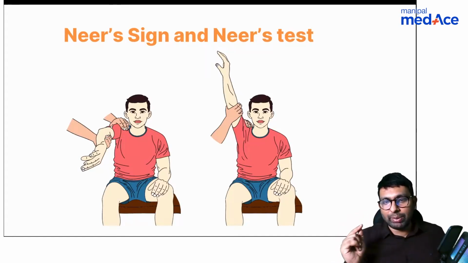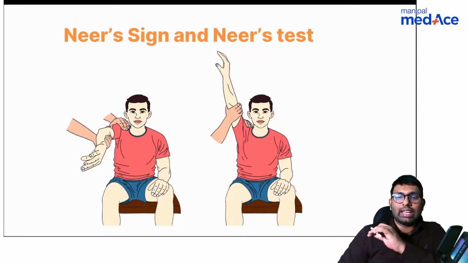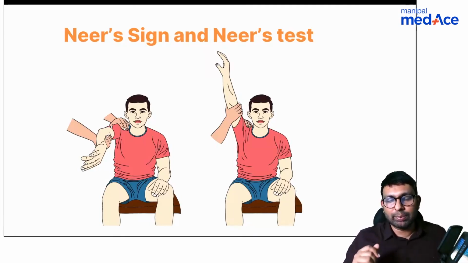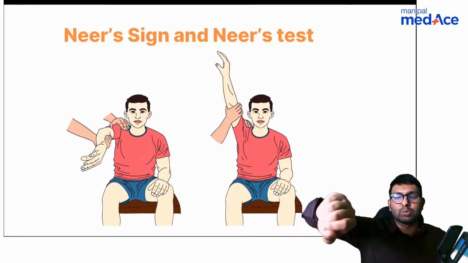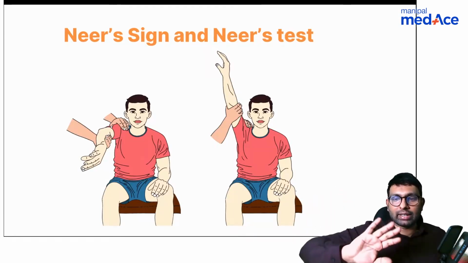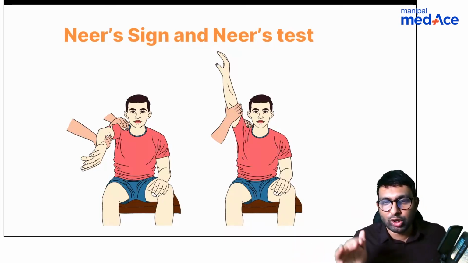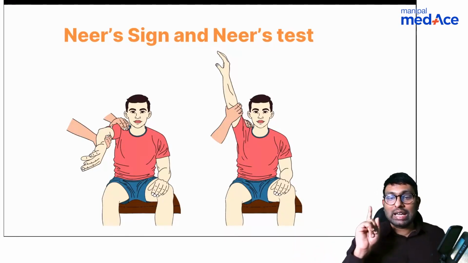Now, after eliciting pain, you give an injection into the subacromial space. You put a lignocaine injection into the subacromial space, and again you try to do this movement. If the pain is better, then you know that this is because of impingement syndrome or subacromial space pathology. This is called Neer's test.